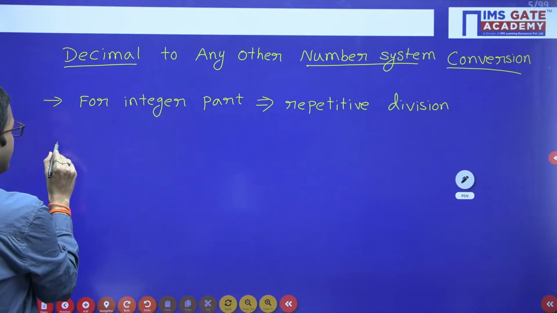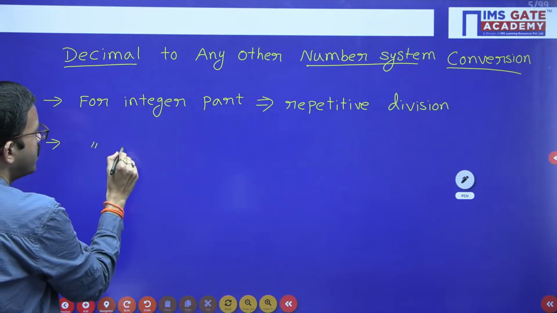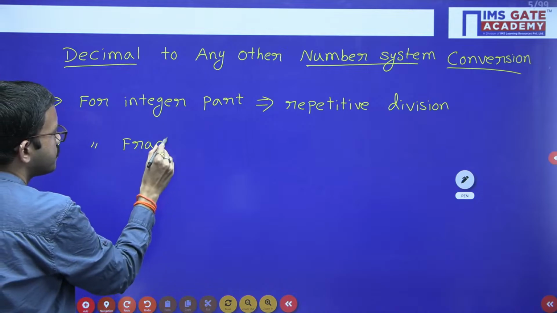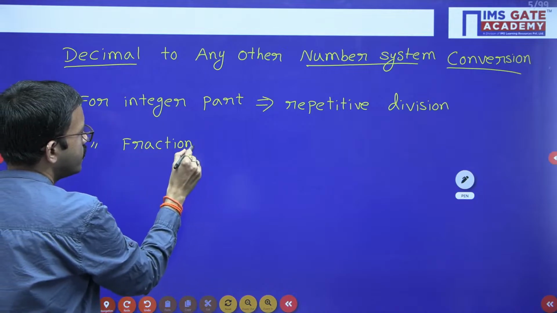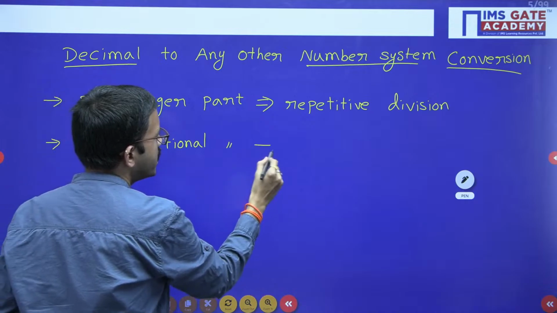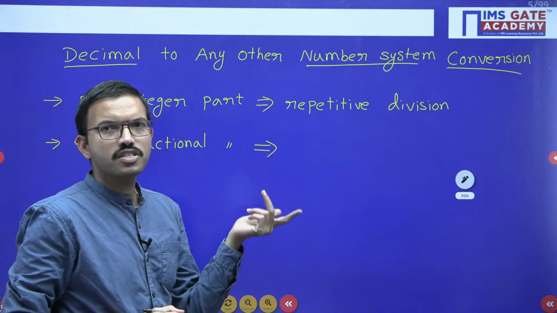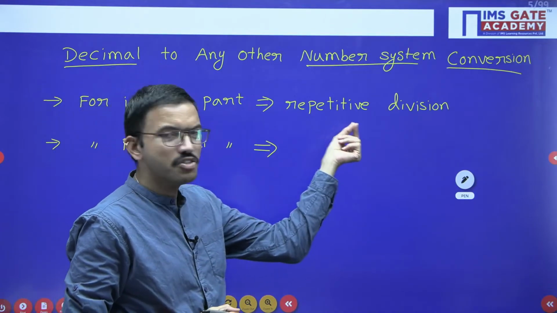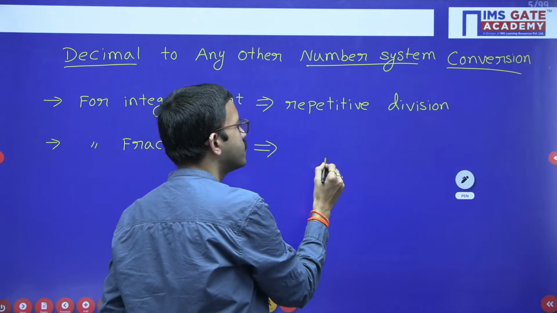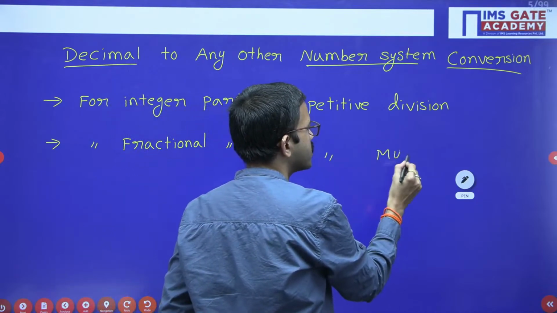Similarly for the fractional part, if you are having a fractional number, then exactly the opposite process we have to do. Since we have done repeated division earlier, now we have to perform repetitive multiplication.